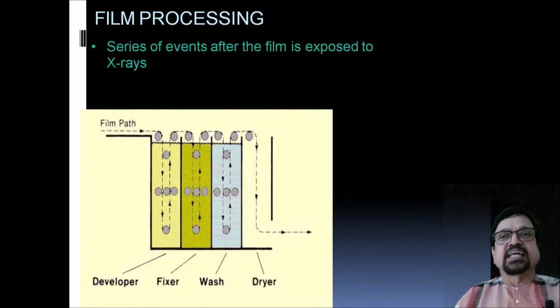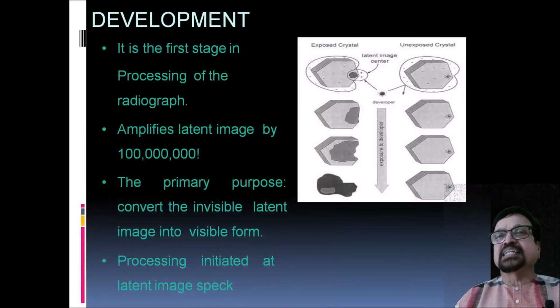Now, film processing: the series of events that occur after the film is exposed to X-rays. The film has to undergo multiple stages. First the film is loaded into the hanger. That hanger is put into the developer. Then after the developer, it is put into the rinser, then into the fixer, and then into the water for drying. So these are the steps.